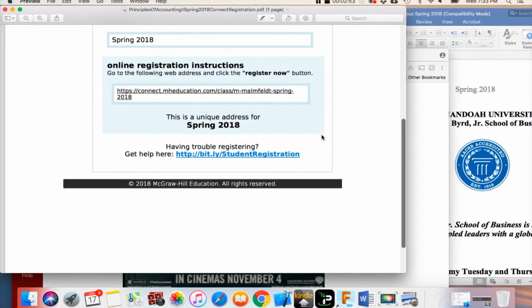The only issues I've ever seen people have is if they are already logged into their previous account before they click this. Sometimes that used to be a glitch. Hopefully they fixed it, but that used to be a glitch where it screwed things up. So to be safe, I would say log out, click this link, then follow the registration instructions. Really, once you do that, as long as you follow along with what's located in Connect, that is where your homework, your quizzes, and your exams will all take place within Connect.